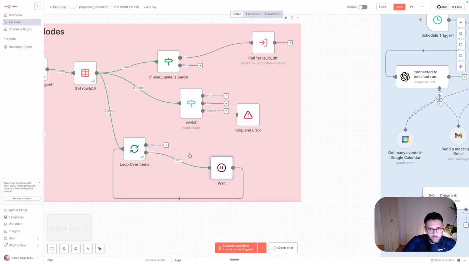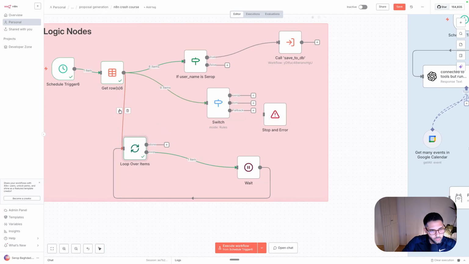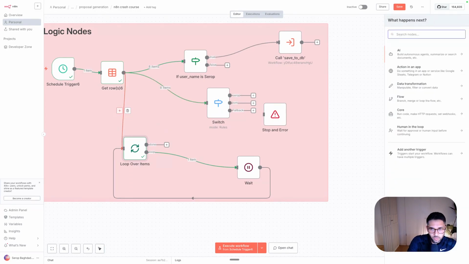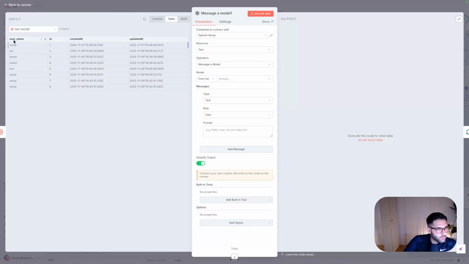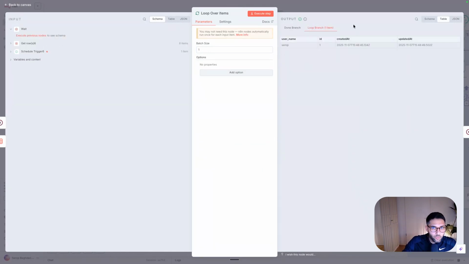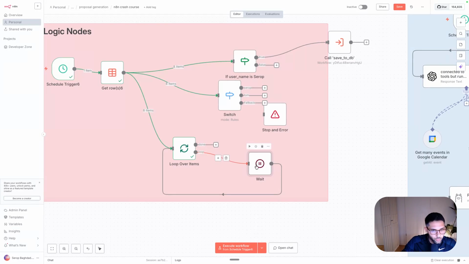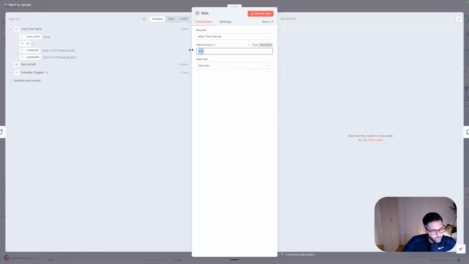When is this useful? This is useful, for example, if you're calling an AI or an API, and if you call it directly from here, like let's say here we have an OpenAI and then send a message, and you are trying to call it with the username, let's say like here. So right now you're sending 8 requests at the same time, instead of just 1 row, so as not to overwhelm some APIs. And also for that, you can have another node, which is called the wait. And this wait, basically you can adjust based on how many requests an API accepts per minute. So you can adjust your calling so you don't get blocked.